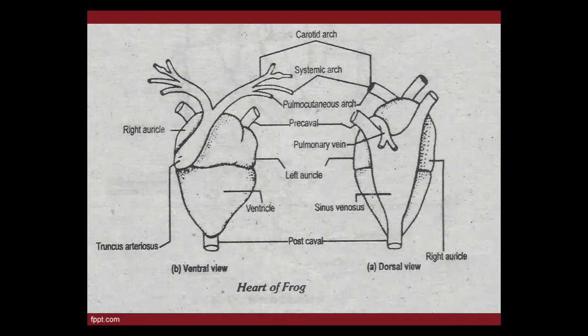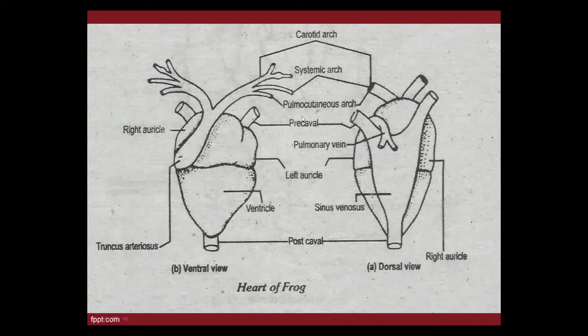And in the sinus venosus, this deoxygenated blood comes from all parts of the body. But from where is this blood coming? Please try to understand this topic. It needs very good and strong concentration from your side, beta. Please try to understand, this is very important.